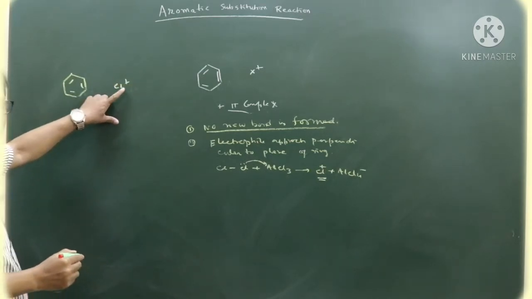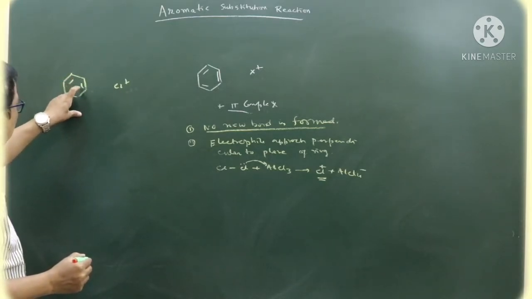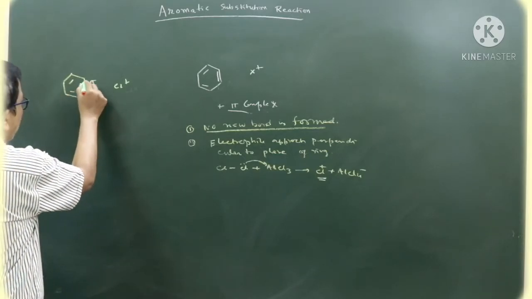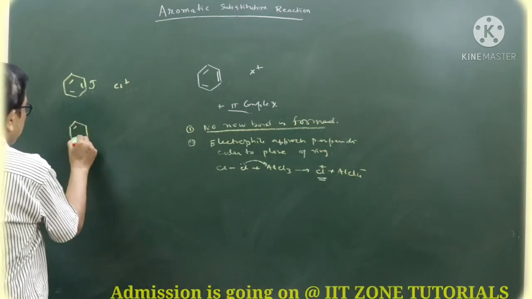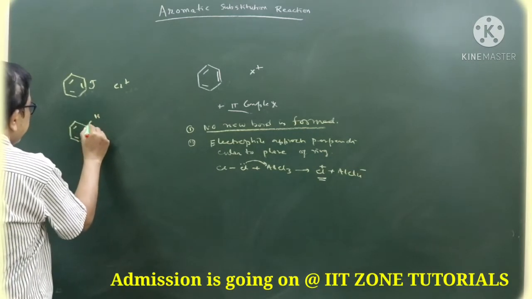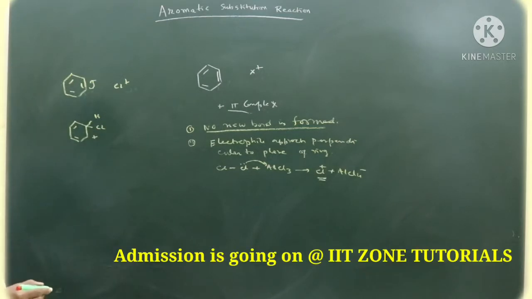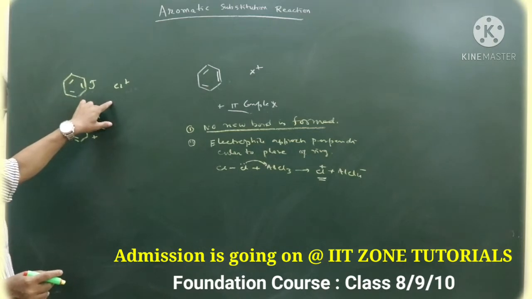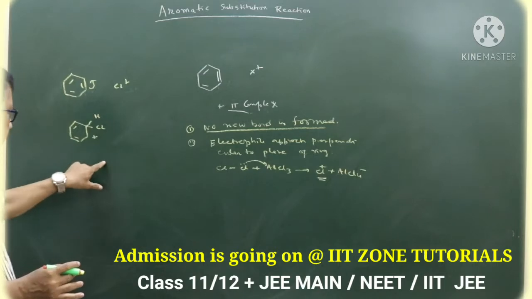Cl plus needs electrons. Benzene has three delocalized pi bonds. If the pi bond breaks this way, one of the carbons gets a negative charge, so to that part Cl plus attaches. So in this case it forms HCl and a positive charge is formed over here. Achha, this is a quick revision of what we have done in the last class. So I should go a bit fast in this portion.